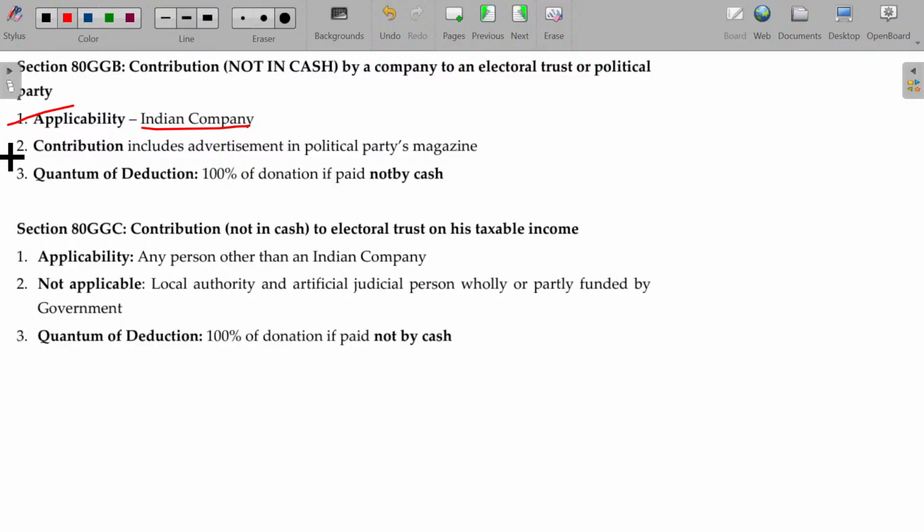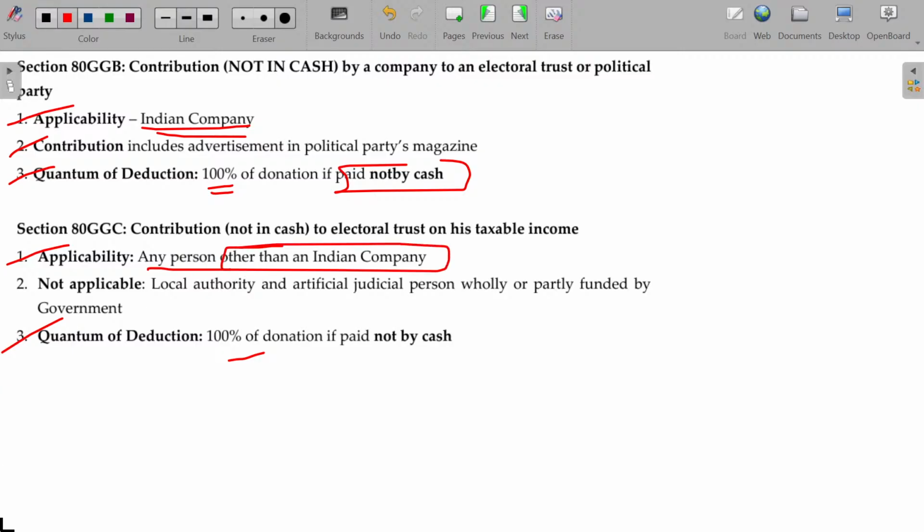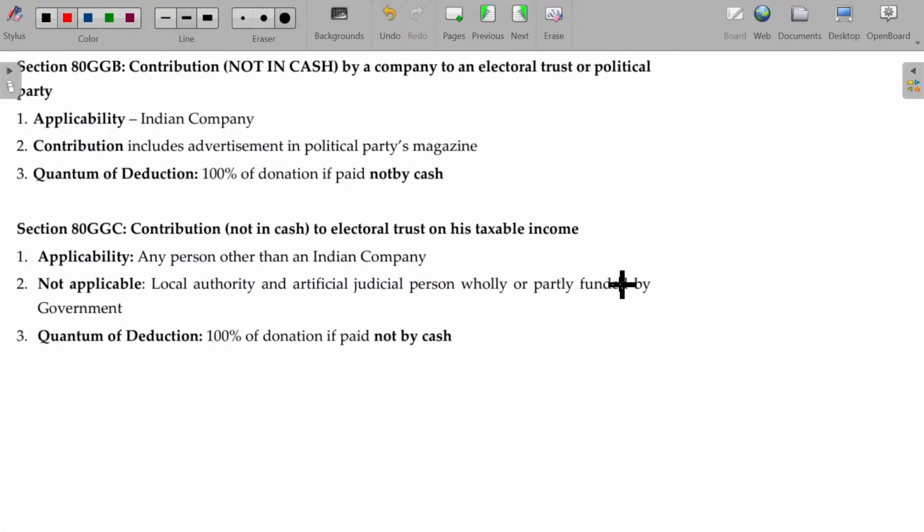Applicability, Indian company. Contribution includes advertisement. Okay, contributions. Then finally, quantum of deductions being 100%, but it should not be in the form of cash. The same. So here Indian company, any person other than an Indian company. Any person other than Indian company. Okay. 80 GGB, 80 GGC. In case of company,